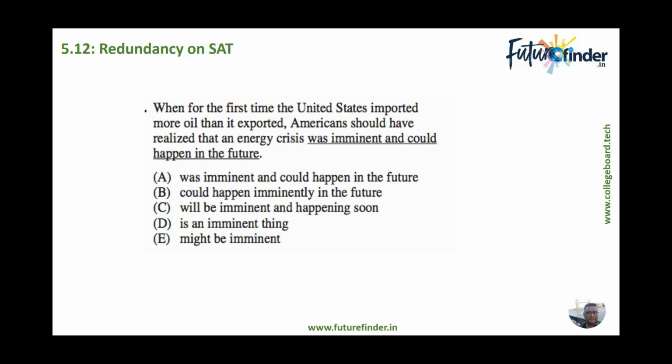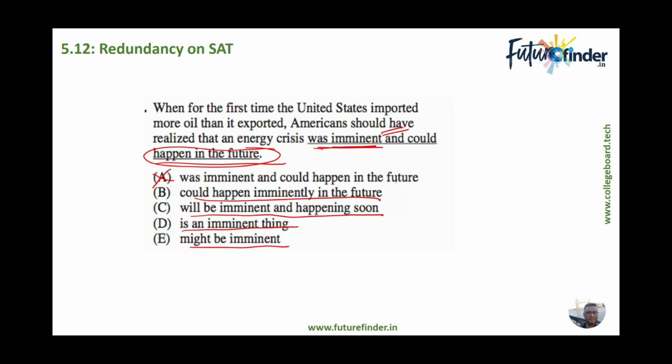When for the first time the United States imported more oil than it exported, the Americans should have realized that an energy crisis was imminent and could happen in the future. Same thing, imminent would actually mean something that could happen in the future. So definitely A is incorrect. Could happen immediately in the future, will be imminent and happening soon, is an imminent thing and might be imminent.